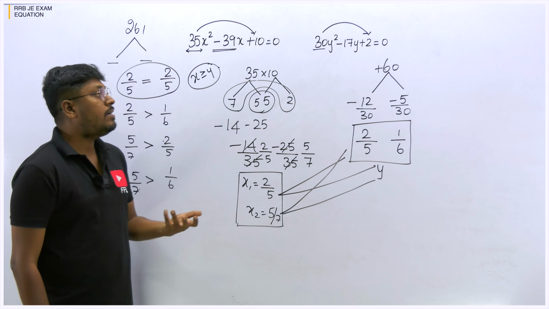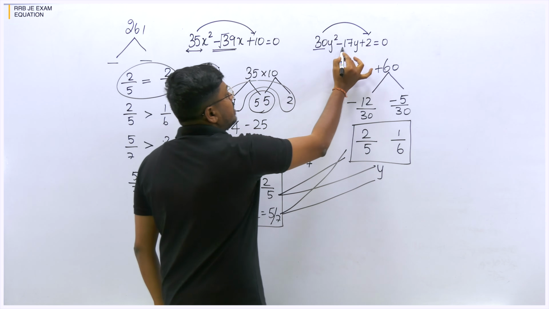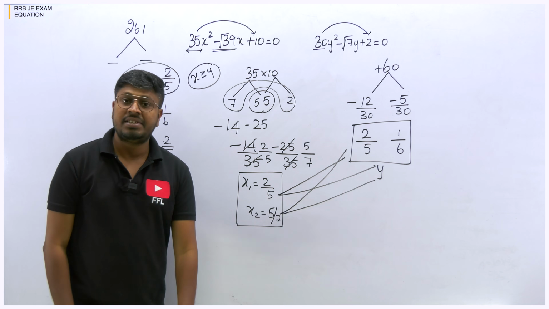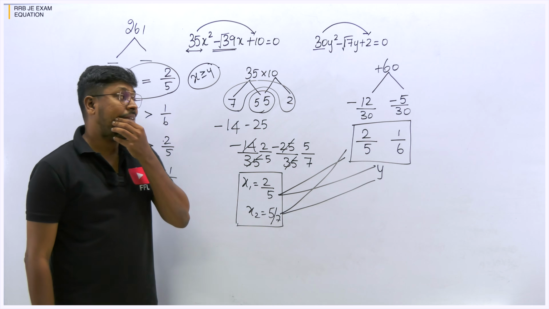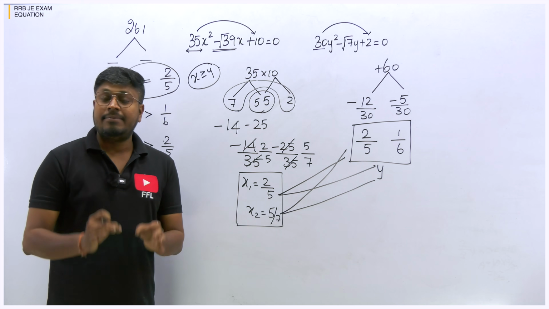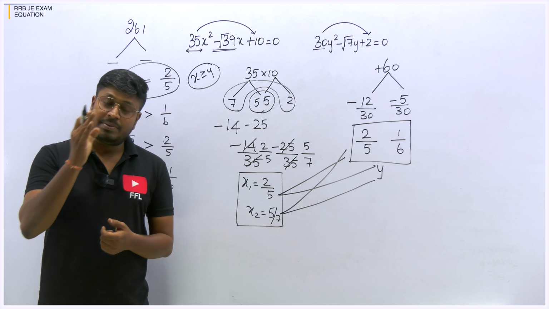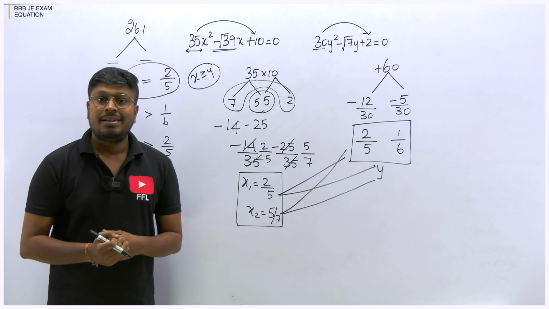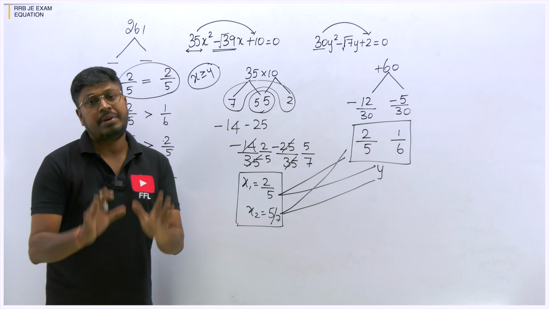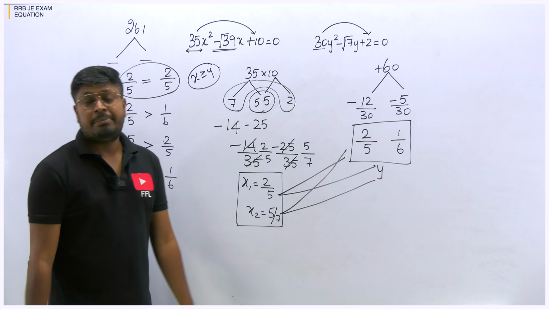There are some quadratic equation models which contain square roots, square root of 3, square root of 17, like that. I will explain how to solve those kinds of questions in an easy way, with shortcut methods. So try to watch all the equation videos step by step. I have explained all the different sorts of questions in quadratic equations as well as every model equation question. Those videos are enough to crack any competitive exam equation question. So this will be the answer for question number 2.